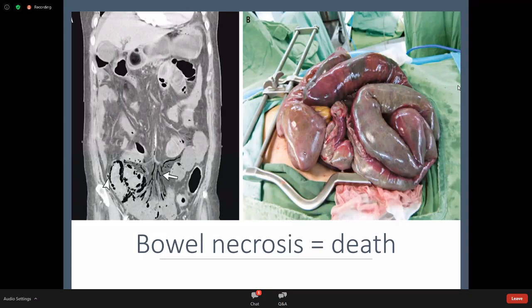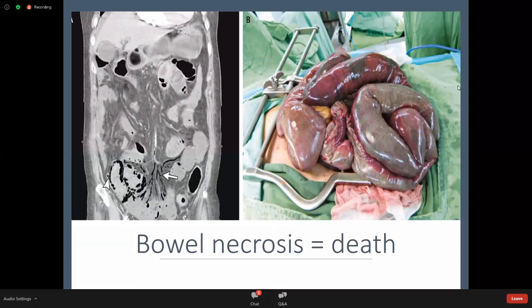So this is a CT scan that shows air in the wall of the bowel, which is abnormal. This is the sigmoid colon here, and you can see there's no air in the wall, the air is in the lumen, but not in the bowel wall. So air in the bowel wall is very abnormal, and these stripes of gas here, they're going up into the portal venous system. So this is called portal venous gas, and this is usually a very bad sign.